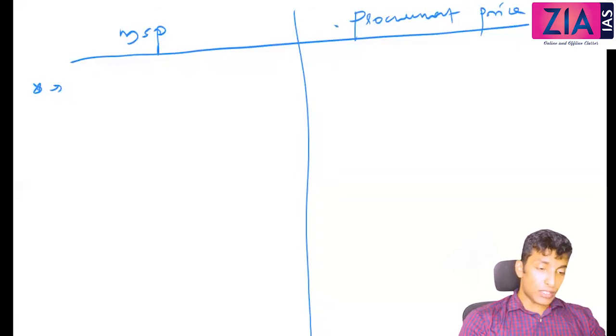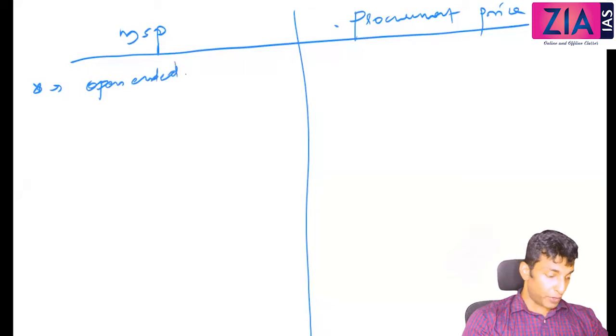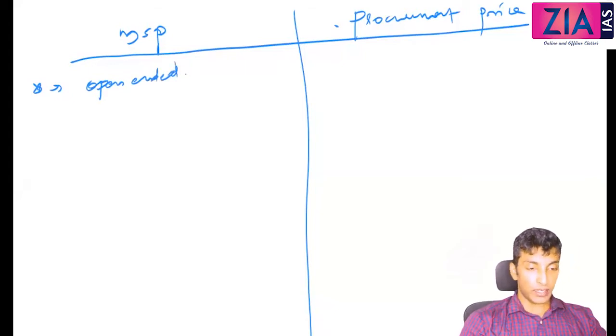Okay, that is, you can write, open-ended procurement. So this is open-ended procurement. Unlimited quantity government has to purchase.